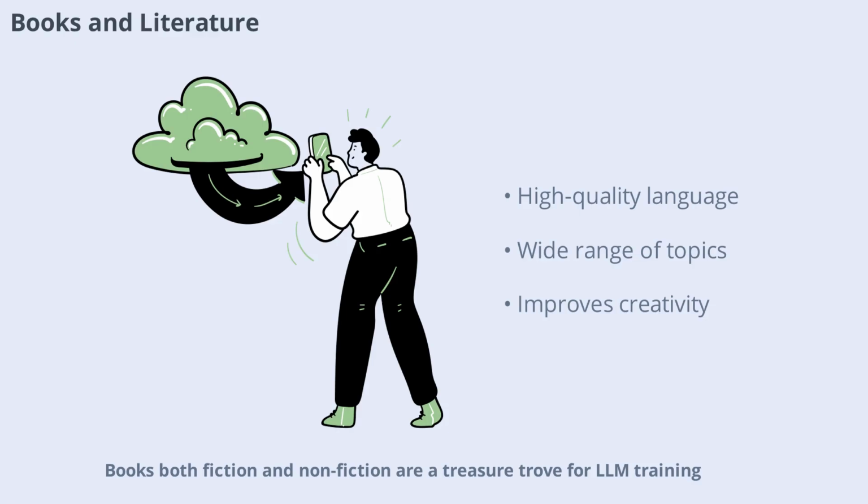Books, both fiction and nonfiction, are a treasure trove for LLM training. They offer well-structured, high-quality language and cover a wide range of genres and topics. By including books in the training data, models can learn complex sentence structures, storytelling techniques, and specialized vocabulary. This helps LLMs generate more coherent and creative responses.